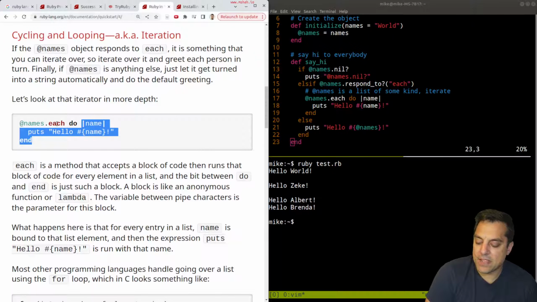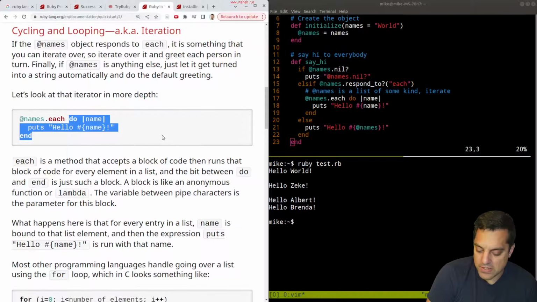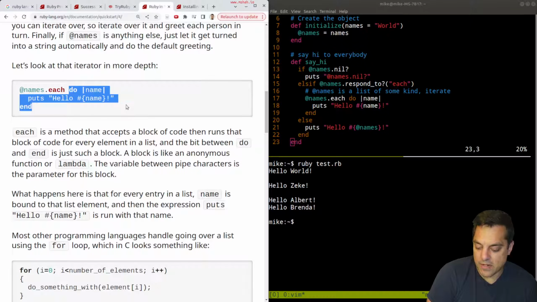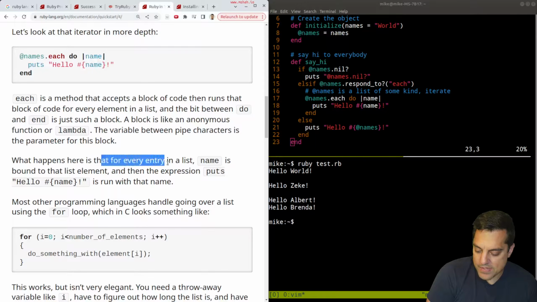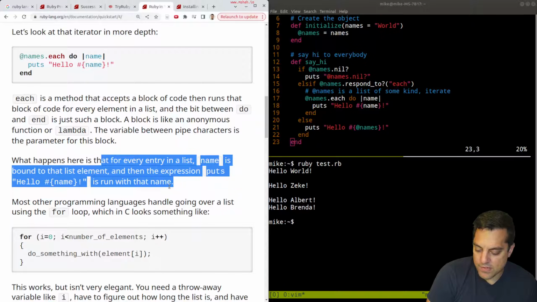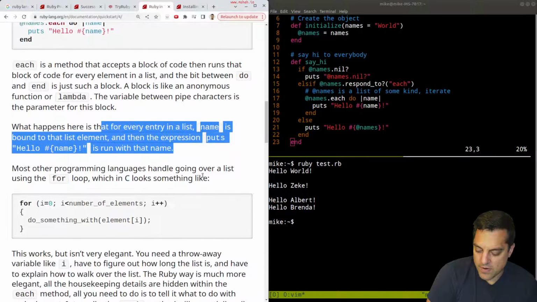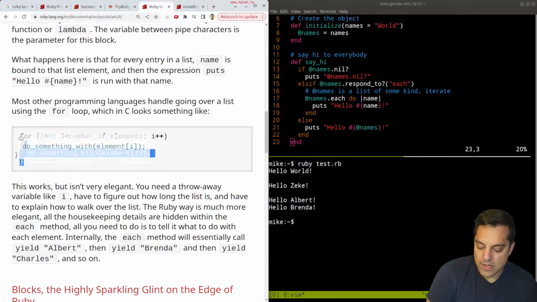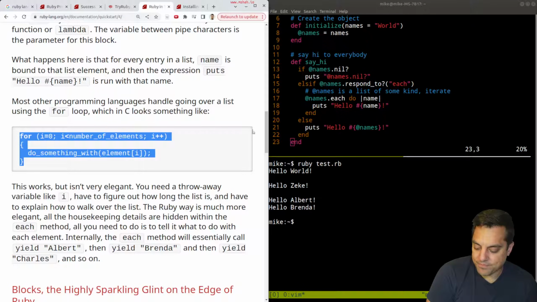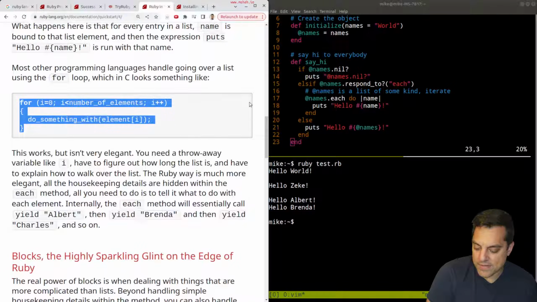Again, in D, you have these exactly like this, and they're templated maybe on some predicate, and then you can pass in a code block. C++, similar sort of ideas. Okay, so what happens here is that for every entry, a name is bound to the list element, and we put out the name here. Okay, that's similar. Most languages look like this. I mean, this is what I'm used to in C-like languages: C, C++, Java, C#, D, etc. Most basic programming languages have something like this.